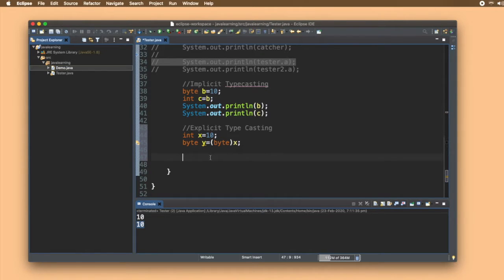Okay, so now let's discuss a very unexpected behavior of Java that is still unanswered, and nobody knows the answer. Let me just tell you how unexpected.